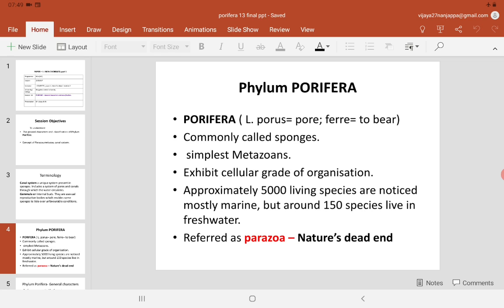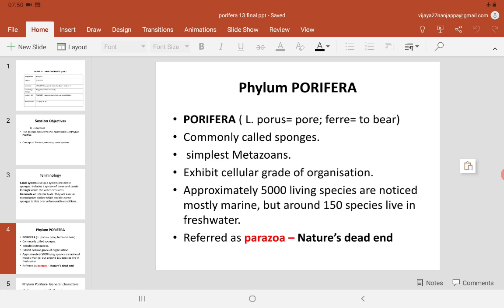I think you are familiar with the sponges which we generally use to clean the house and other articles. When you take a sponge, you can make out numerous pores on it. Similarly, the poriferans have pores on the body, which are called ostia and oscula. So they are commonly called sponges.